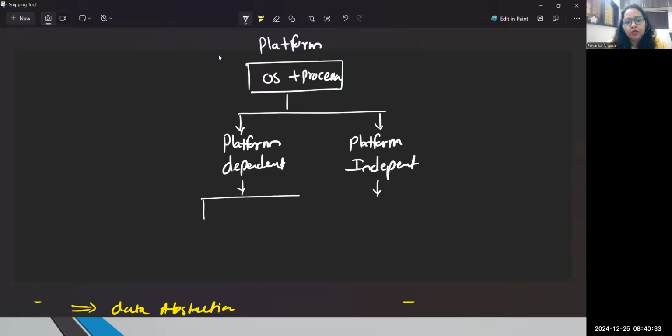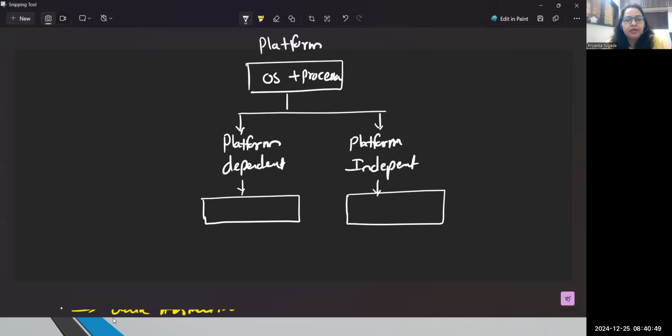Yes, anyone wanted to try? Platform dependent means what? And platform independent means what? If I say platform is a combination of operating system and the processor, then, anybody?